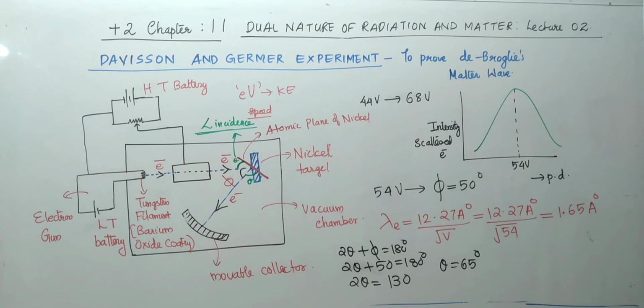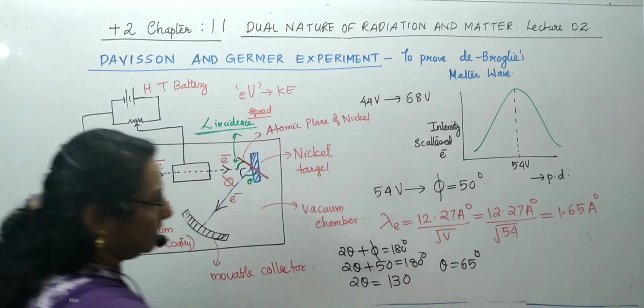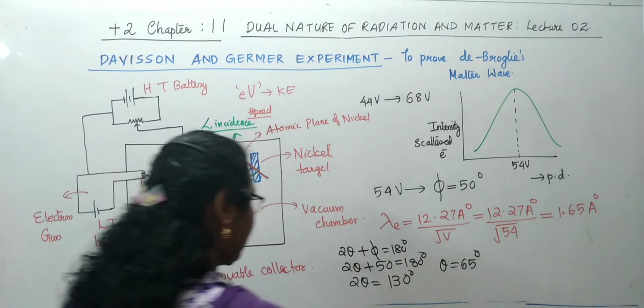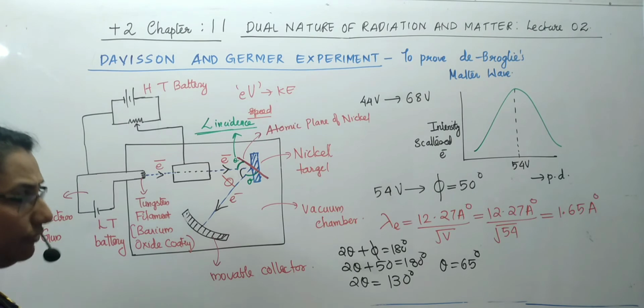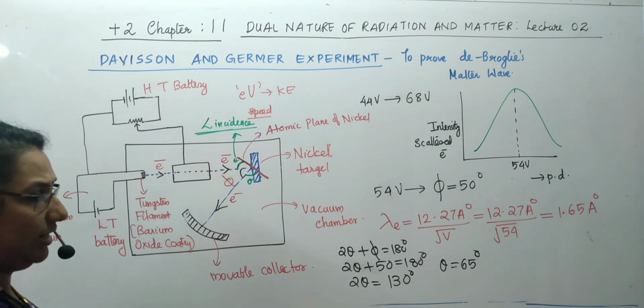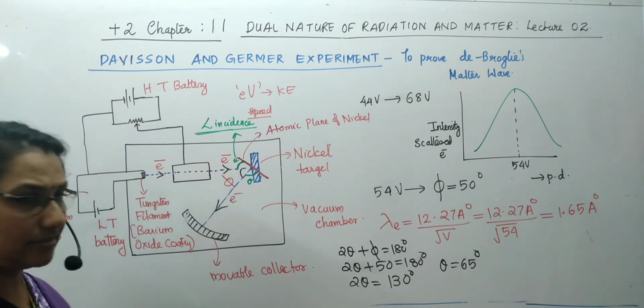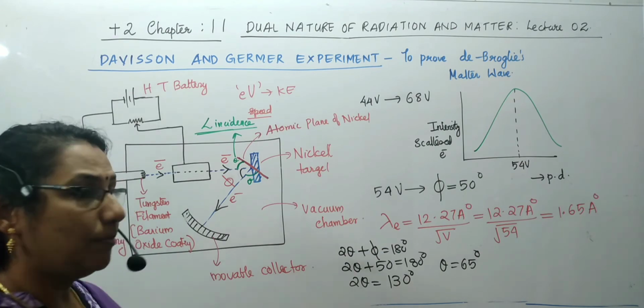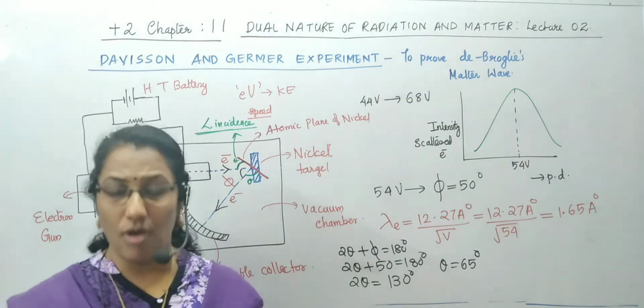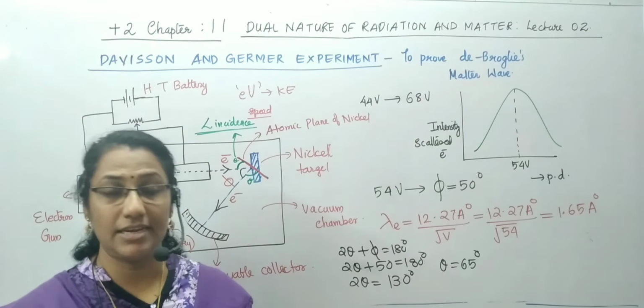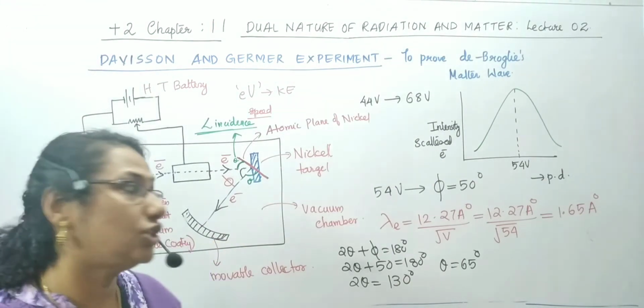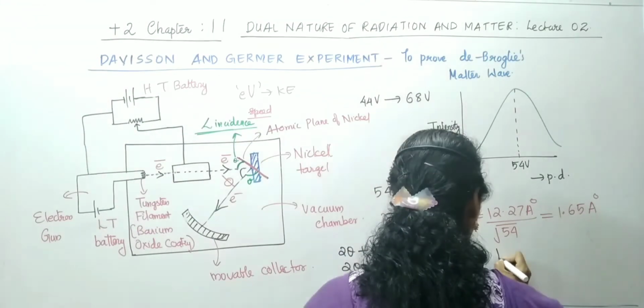When the angle of incidence is 65 degree, we provide this value for a particular equation called Bragg's equation.